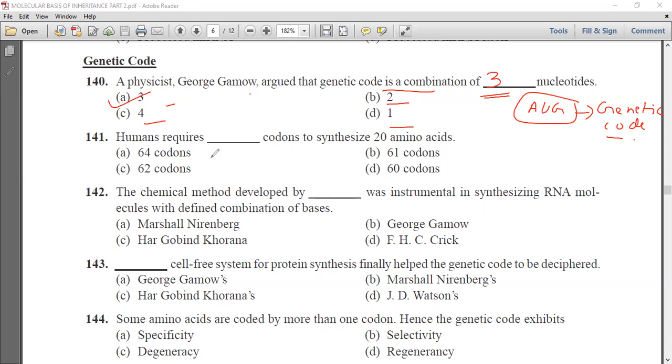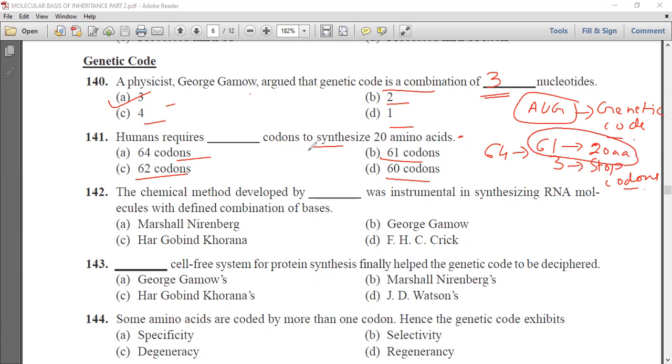Humans require dash codons to synthesize 20 amino acids: 64 codons, 61 codons, 62 codons and 60 codons. Now we know that there are 64 codons, but out of 64 codons, 61 codons code for 20 amino acids, and there are 3 codons which are known as stop codons. So the answer is 61 codons, that is B is the correct answer.